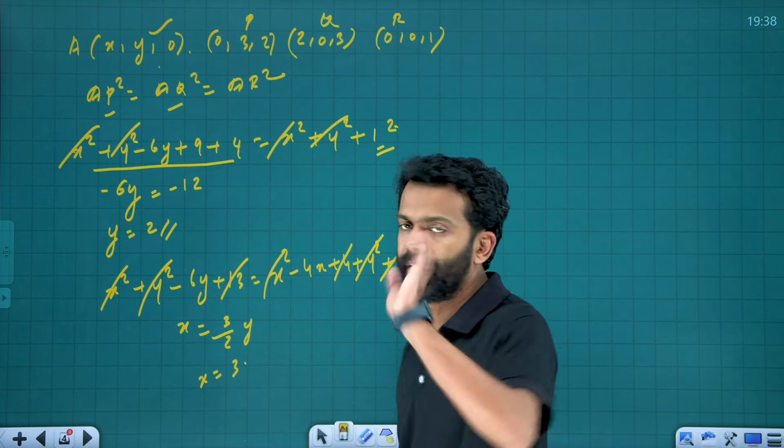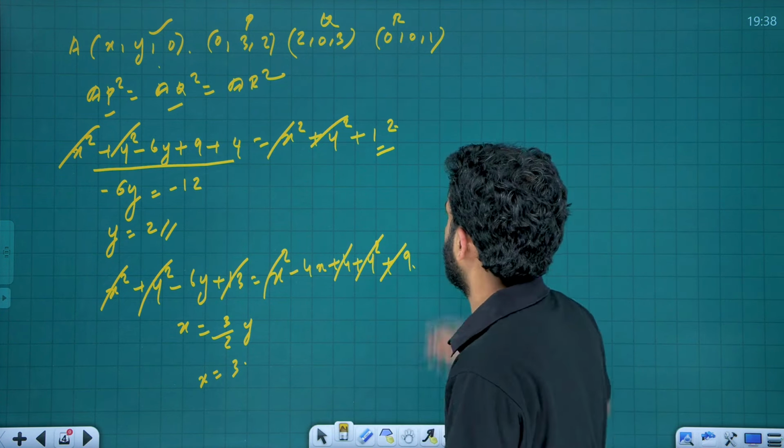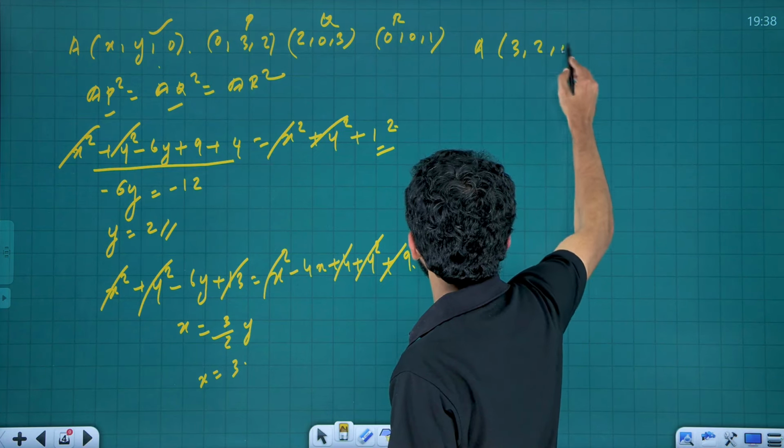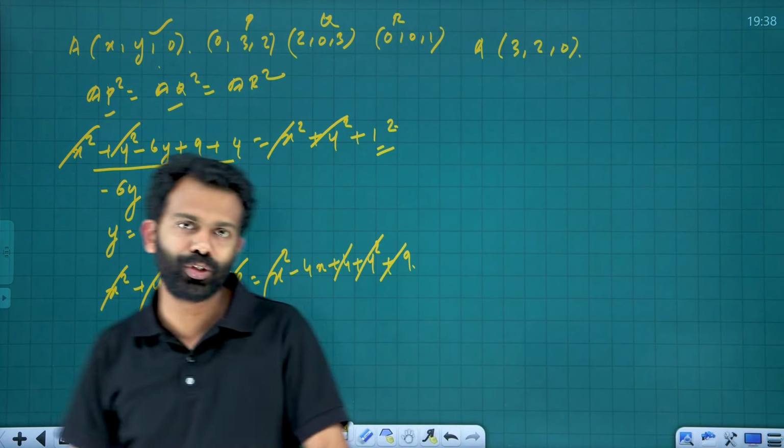Now, you got the value of x, y. Therefore, what is A? A is 3, 2, 0. Okay, it's not done yet. There is more to go.